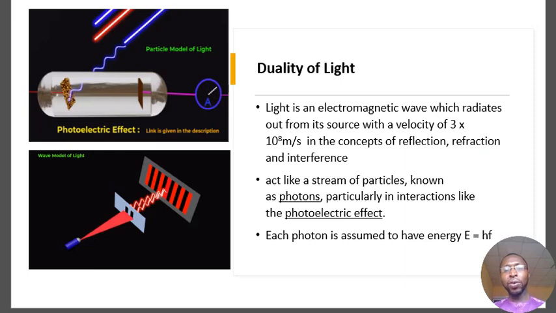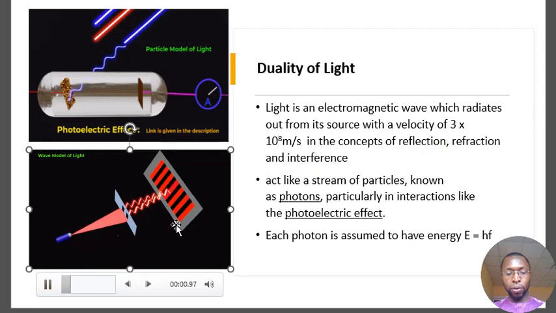Okay, light actually has two natures. Of course, we know that light is an electromagnetic wave that radiates out from a source with a velocity of 3 times 10 to the power 8 meters per second, and it exhibits reflection, refraction, interference, even diffraction. So light behaves like a wave when it reflects, when it refracts, and when it interferes or diffracts, as seen in this video.